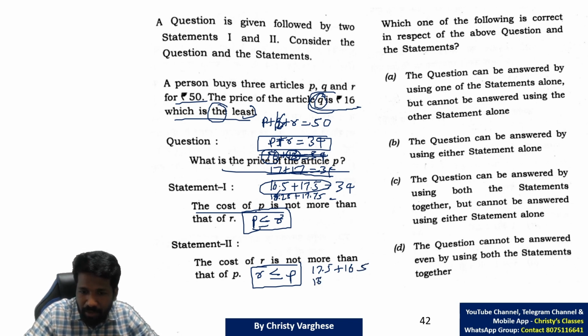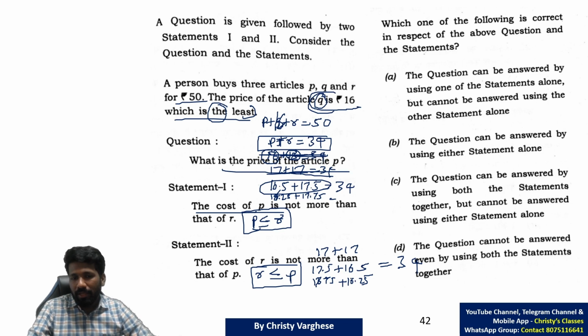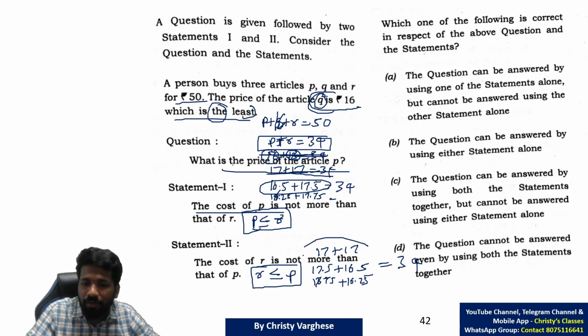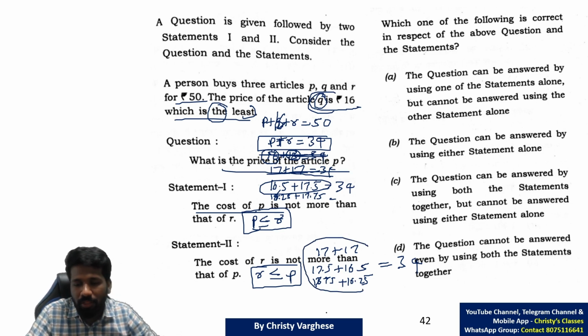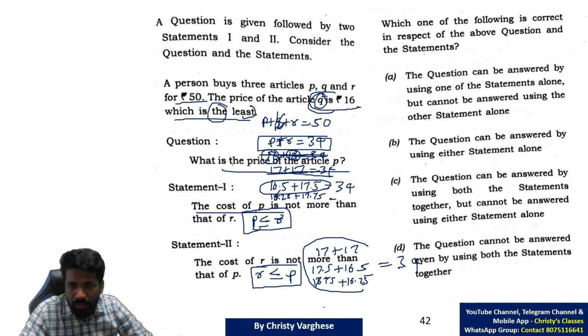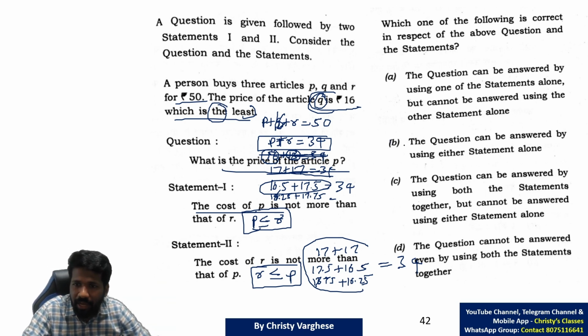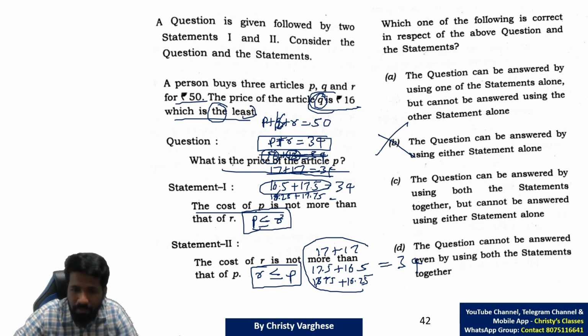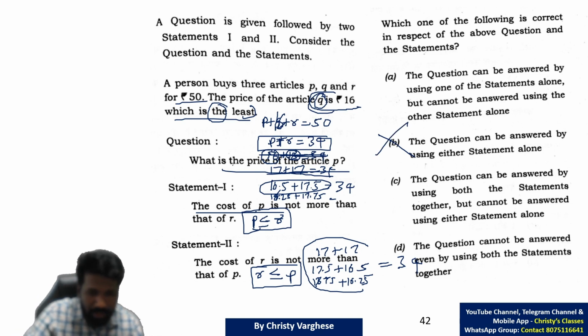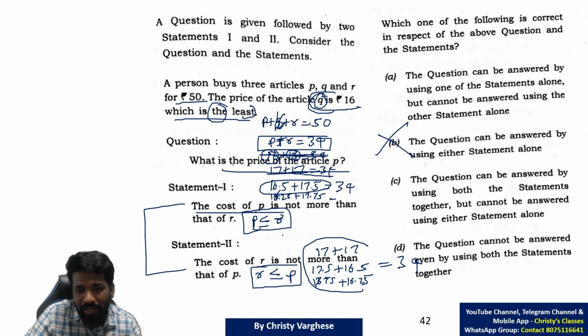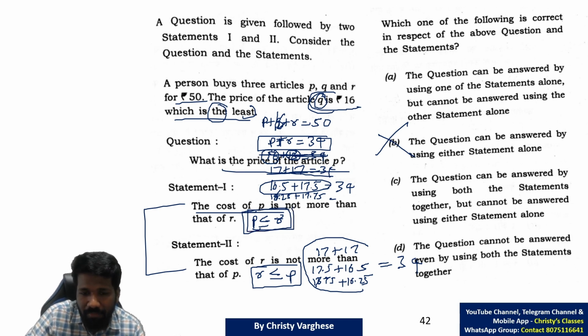Similarly, 17.75, 16.25 and many such examples. 17 and 17 is also possible. These all will add up to 34. So statement 2 alone also will not give you a unique value. All these are possible. All these means infinitely many possibilities. So the question cannot be answered by using either statement alone. Option B is wrong clearly. Now using both the statements together. Combining these two statements, what is the meaning? P less than or equal to R, R less than or equal to P.